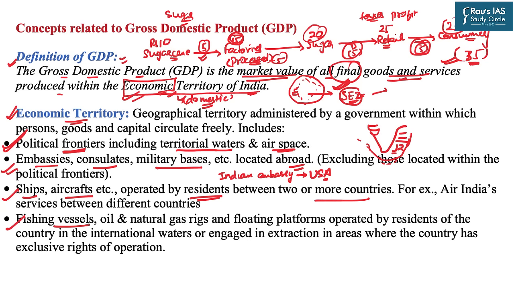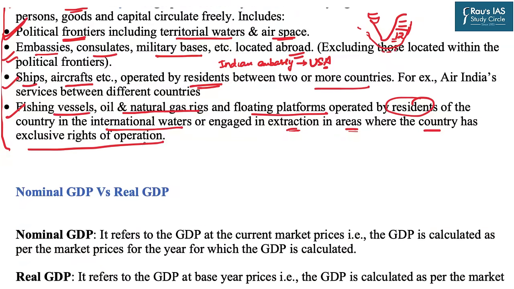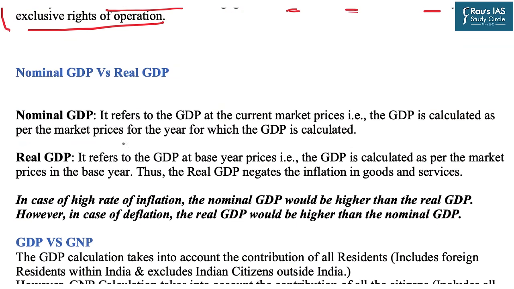Similarly, the fishing vessels, oil and natural gas rigs, floating platforms operated by Indian residents in the international waters or engaged in the extraction in the areas where the country has exclusive rights of operation. So, all these areas are considered as economic territory of India. Correct? So this is the basic concept of GDP. Now GDP further is of two types, that is the nominal GDP as well as the real GDP.